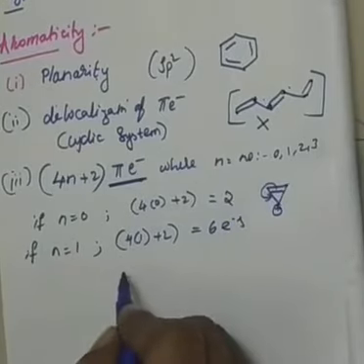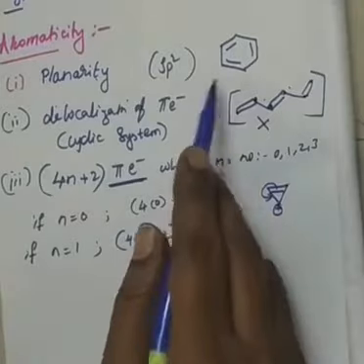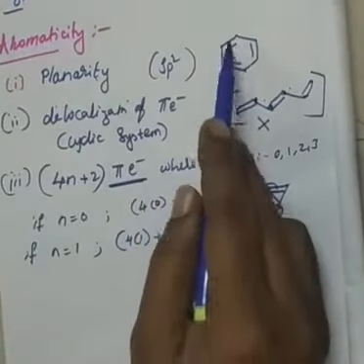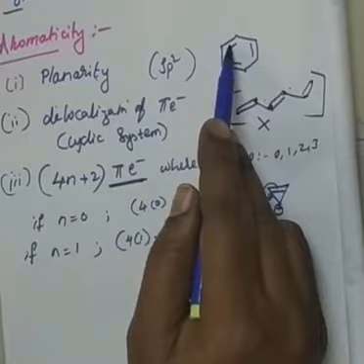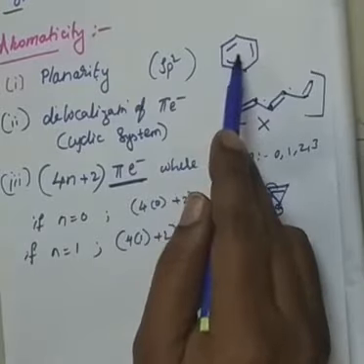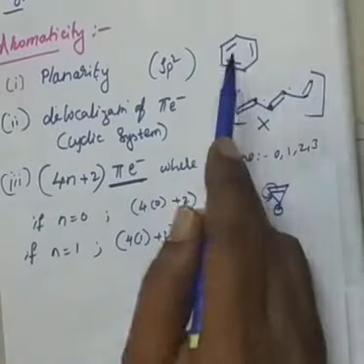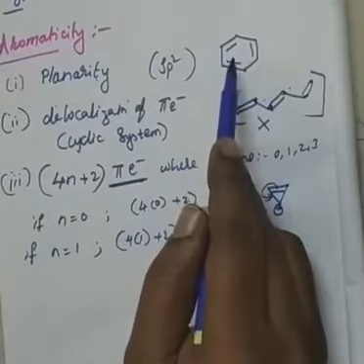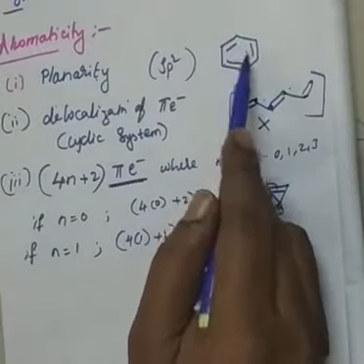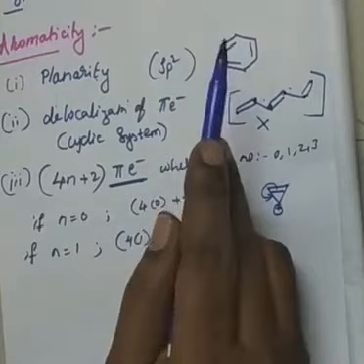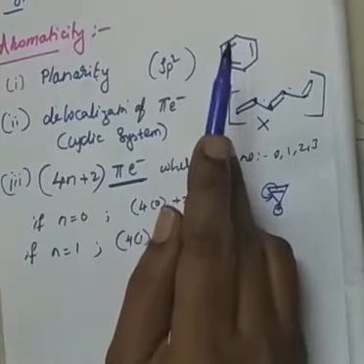The best example is our benzene, right? Benzene has 6 electrons because 3 double bonds, each double bond counts 2 electrons, 2, 2, 2, 6 electrons, and the compound is planar and it is sp2 hybridized and it is cyclic and electrons are delocalized, right? Therefore, it comes under aromatic compound.